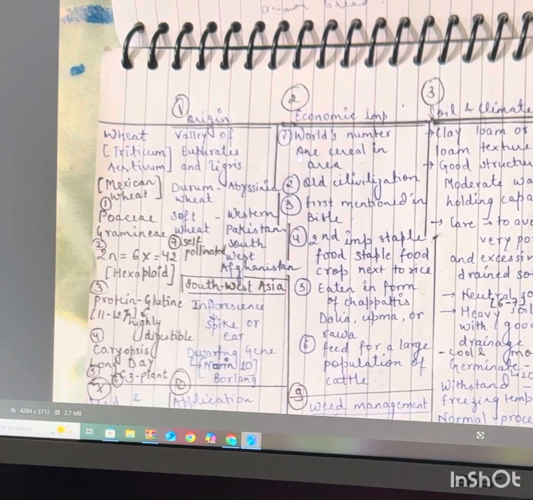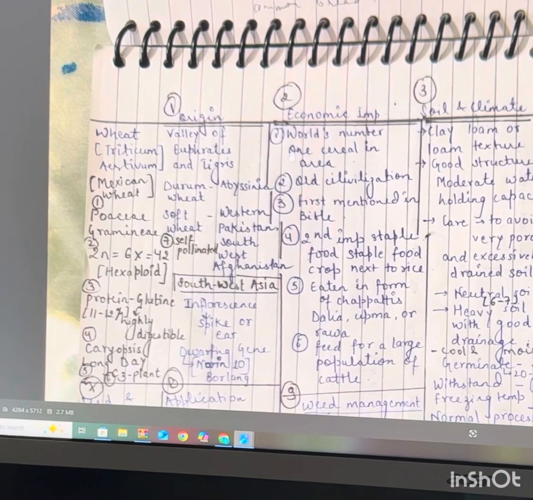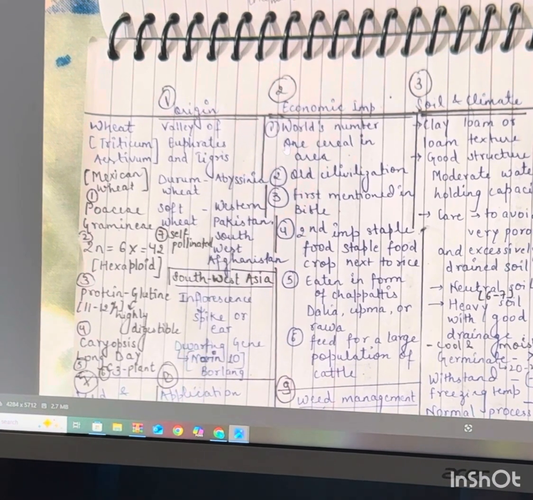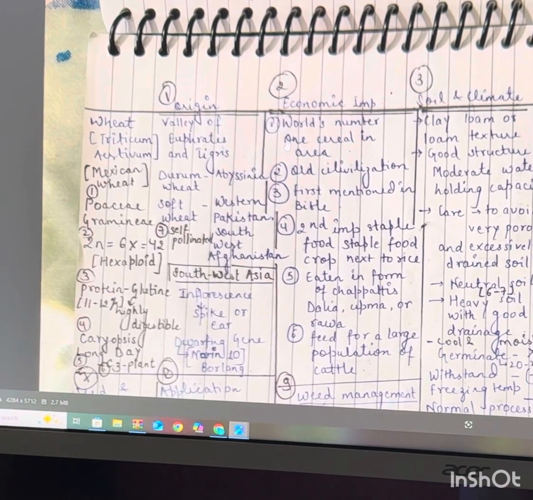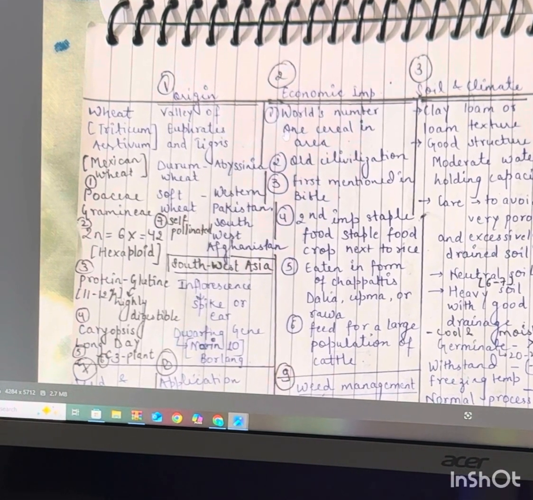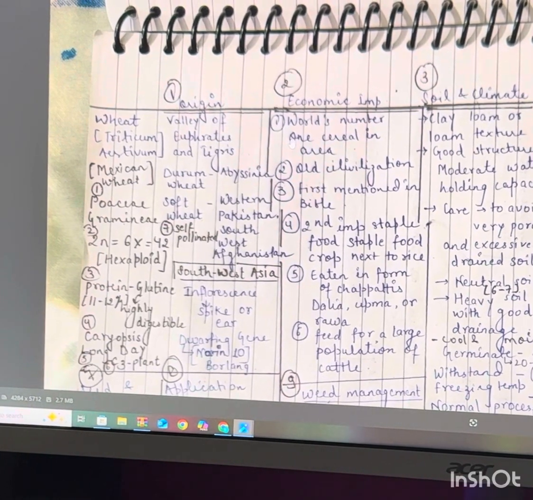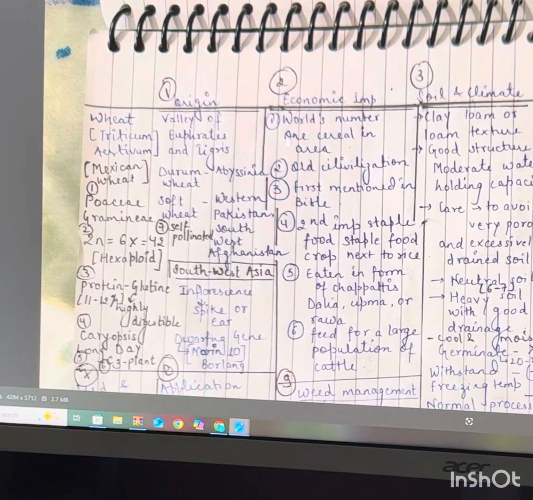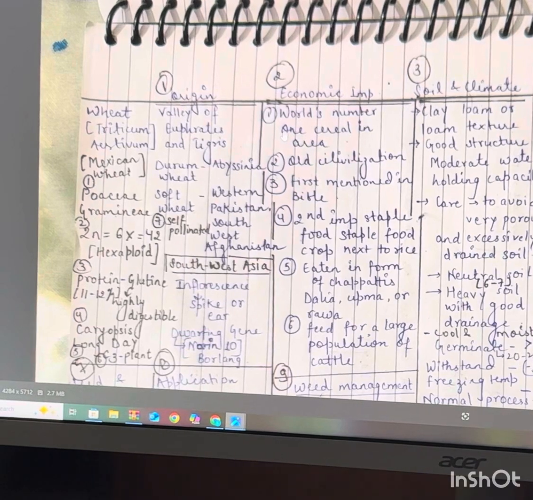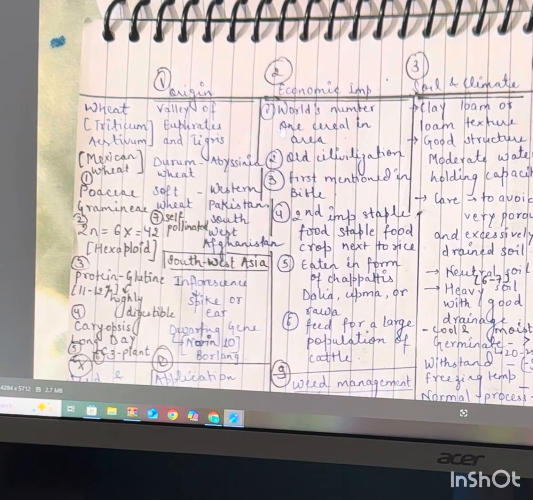Economic importance. World's number one cereal crop in area. An old civilization crop, first mentioned in the Bible. It is the second most important staple food crop next to rice. It is eaten in the form of chapatis, dalia, upma or rava, and it is also feed for a large population of cattle.